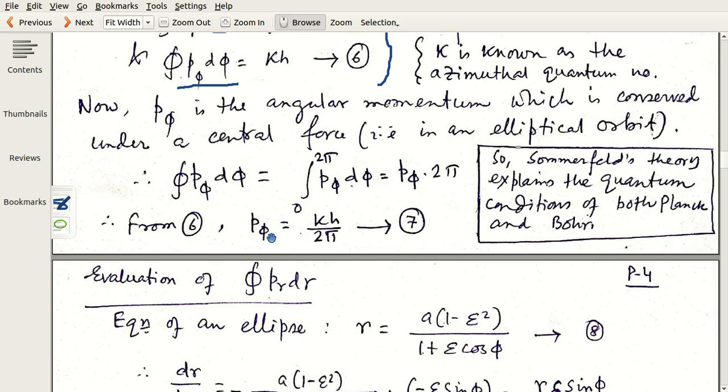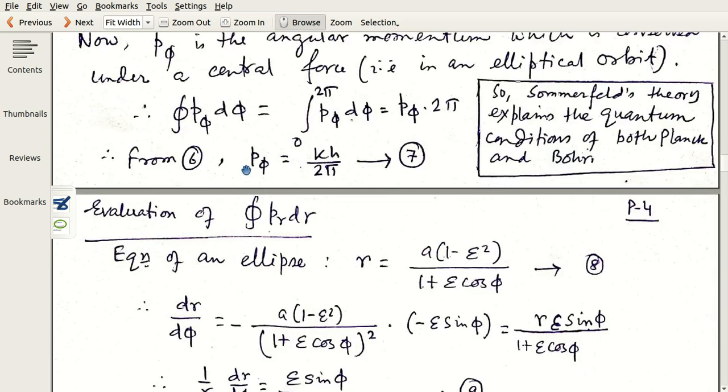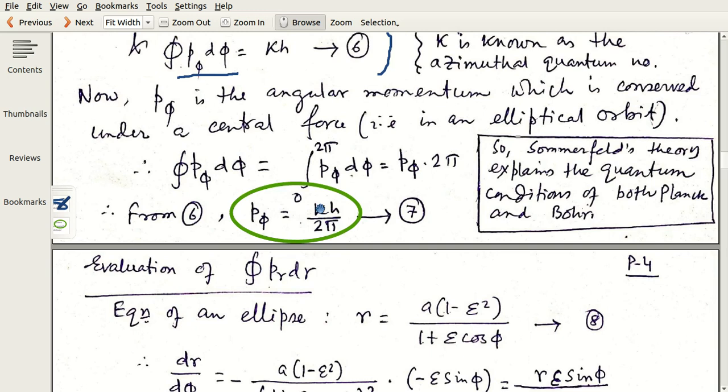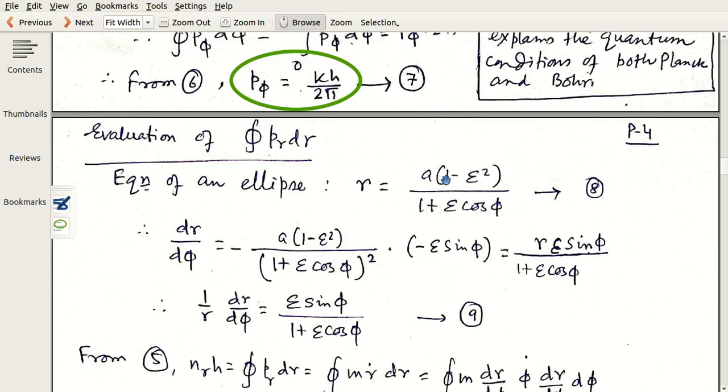It means p phi equals kh by 2 pi. This is the angular momentum quantization law of Bohr. So we see that Sommerfeld's theory, this kind of quantization, integral p dq over all, explains the quantum conditions of both Planck and Bohr.